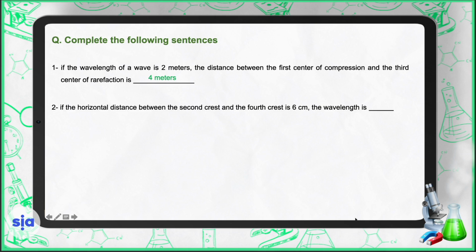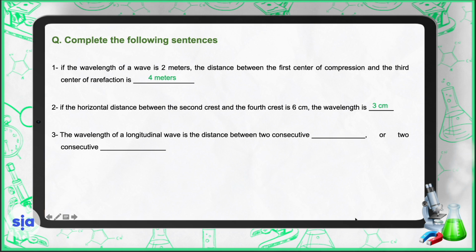If the horizontal distance between the second crest and the fourth crest is 6 centimeters, the wavelength is 3 centimeters. The wavelength of a longitudinal wave is the distance between two consecutive compressions or two consecutive rarefactions.